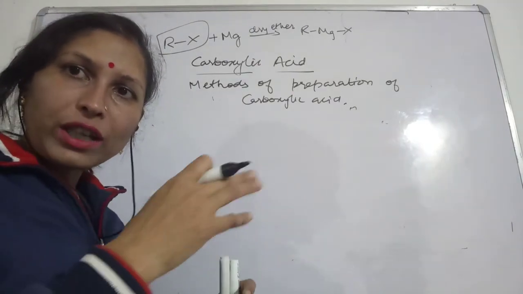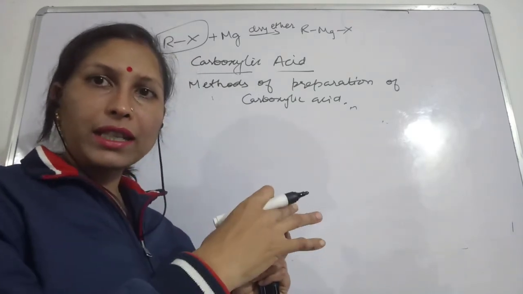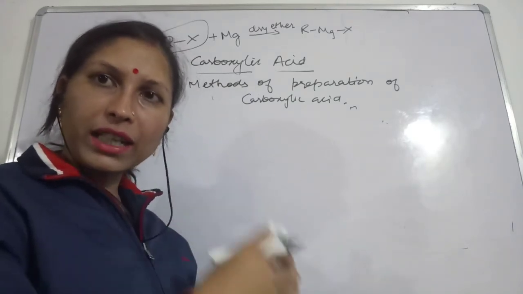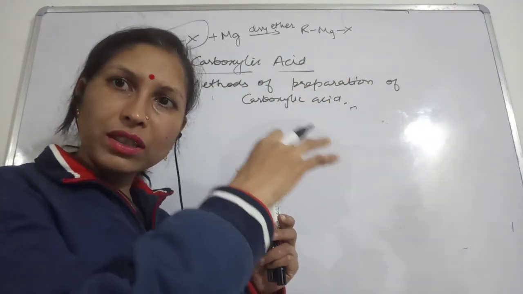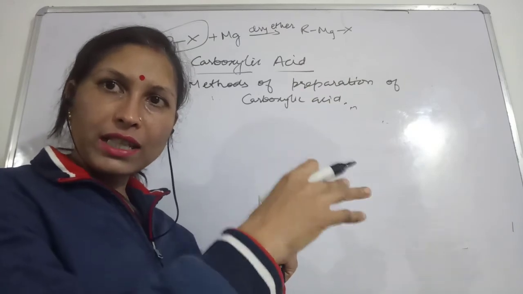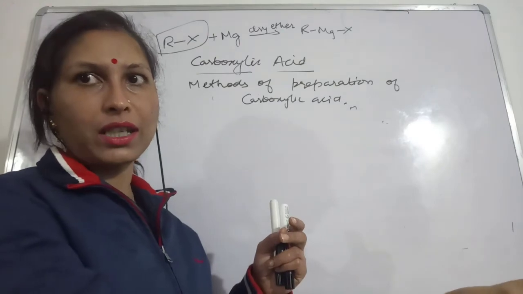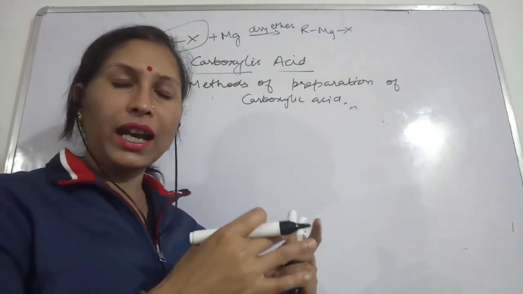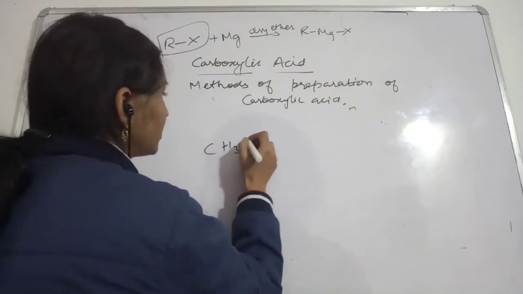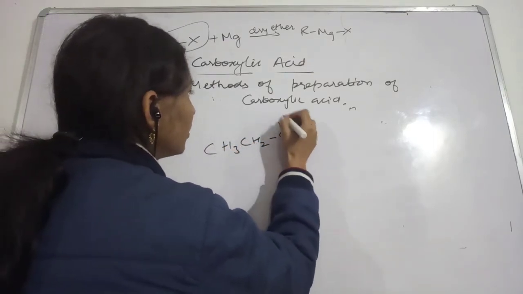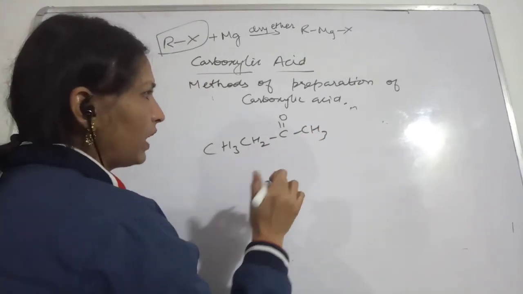If you are taking a mild oxidizing agent, then the aldehyde will be the product. Suppose the starting material is an aldehyde. The aldehyde will undergo oxidation, and if you have chosen a strong oxidizing agent, you will get a carboxylic acid. Ketones, on the other hand: suppose your ketone is CH3CH2COCH3. In this case, after oxidation, what will happen?